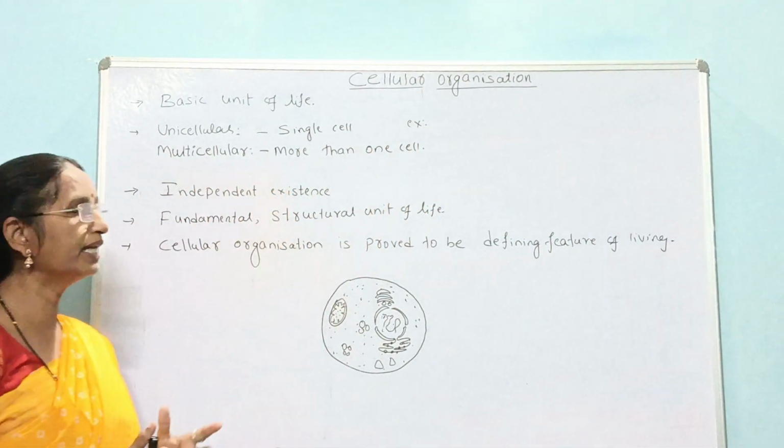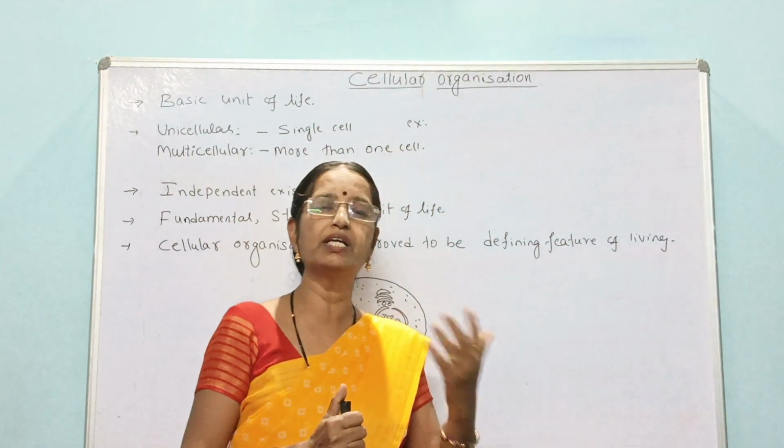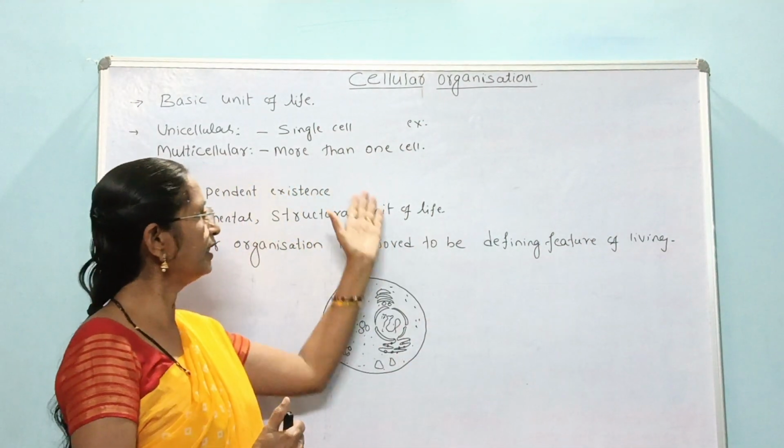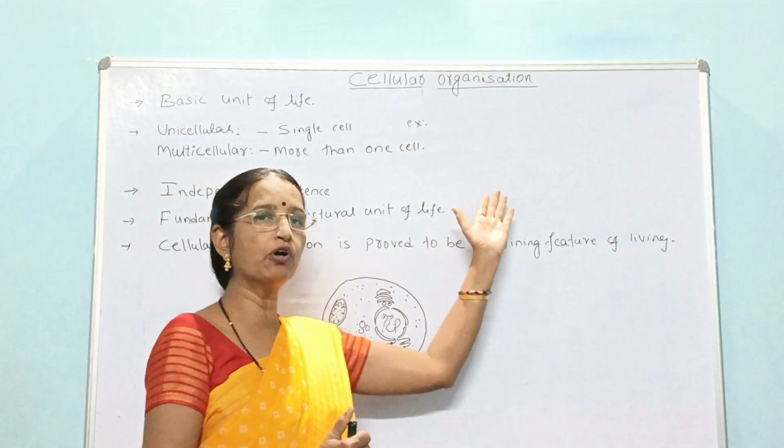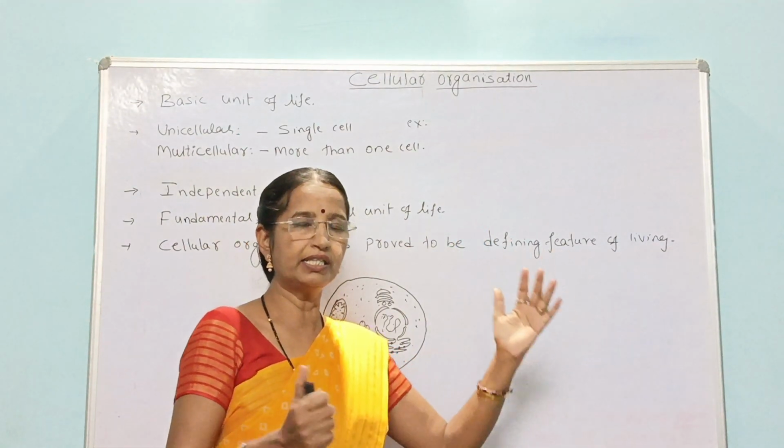And multicellular organisms are made up of more than one cell.